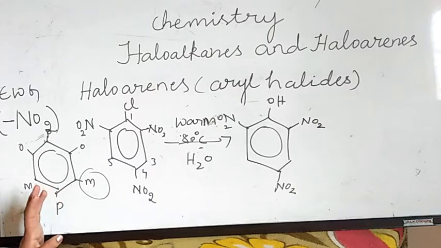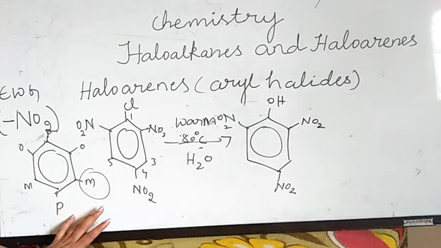None of the resonating structures bears a negative charge on the carbon bearing the NO2 group. Therefore the presence of nitro group at meta position does not stabilize the negative charge, and no effect on reactivity is observed.